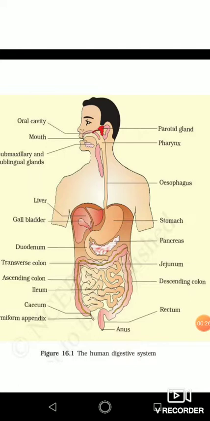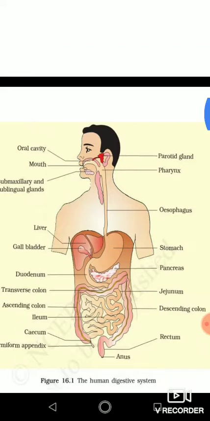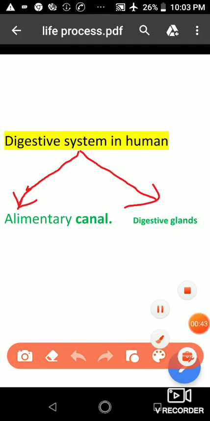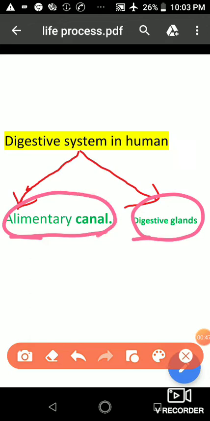You can see the diagram of the human digestive system here. Students, we can divide the human digestive system into two parts. The first one is the alimentary canal and the second is the digestive glands. So our digestive system consists of two parts: the alimentary canal and the digestive glands.